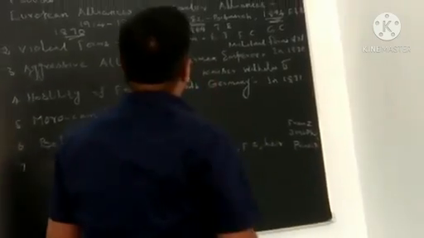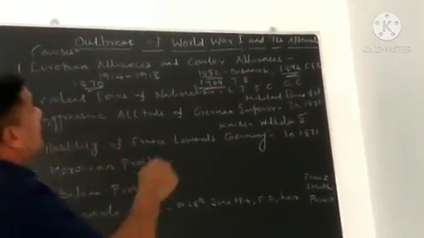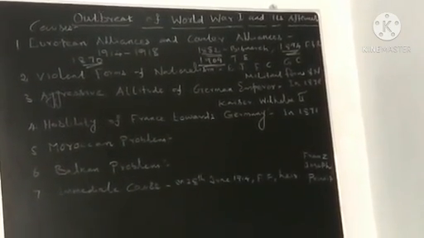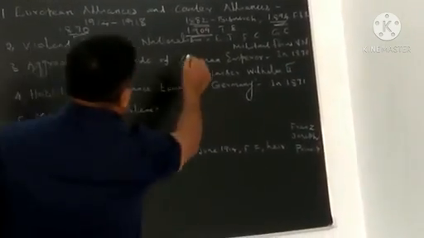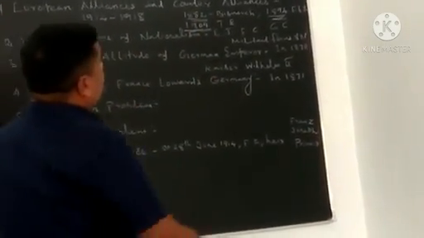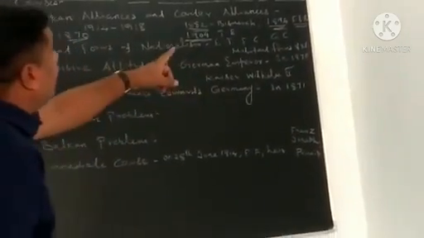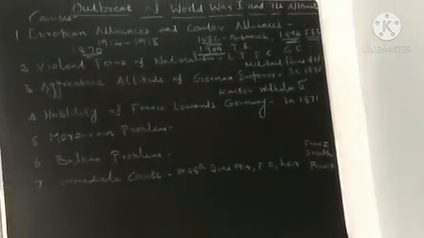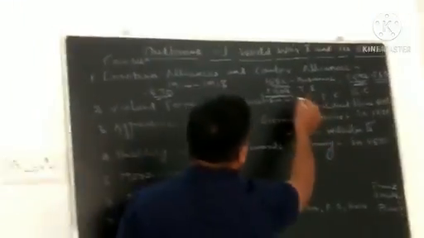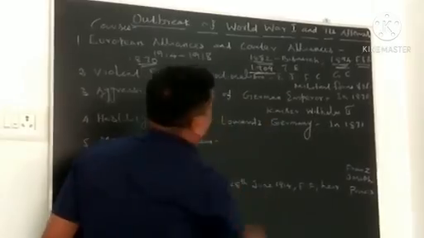Initially, France and Russia formed an alliance in 1894. After that, when Britain joined France and Russia, they formed the Triple Entente in 1904.